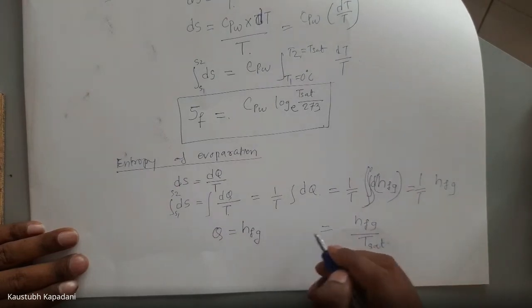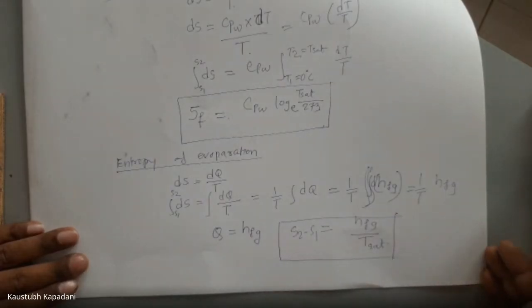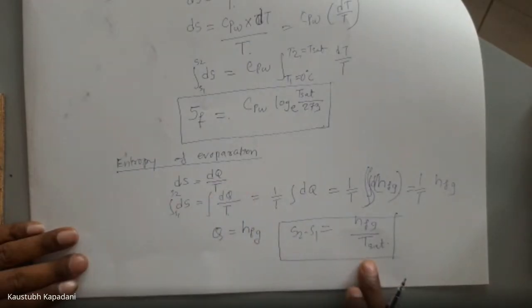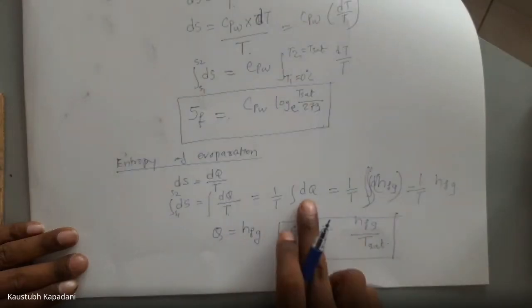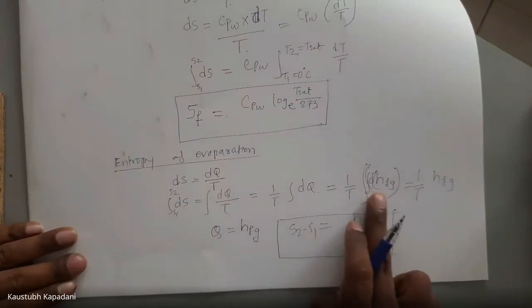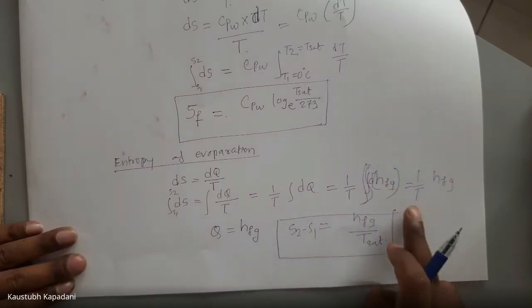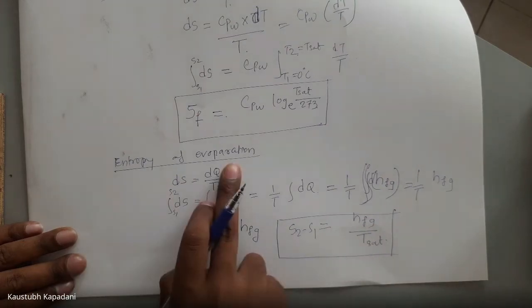So we have got here S2 minus S1 is this. So by using this formula, we can calculate entropy of evaporation. dq is hfg, Q is hfg, we integrate dhfg, we have got hfg. So hfg divided by T, that is nothing but S2 minus S1, entropy of evaporation.